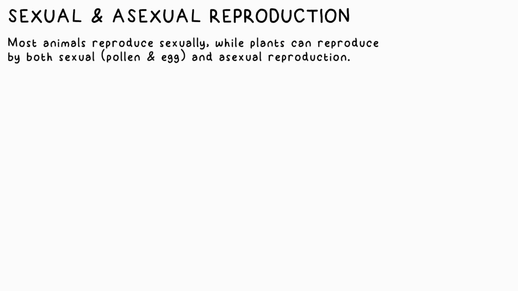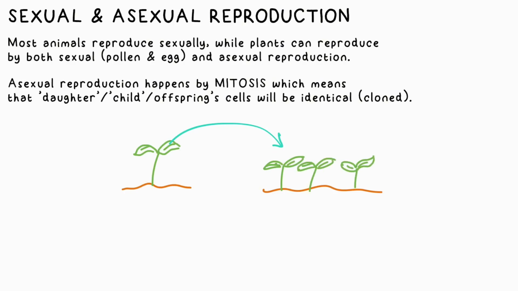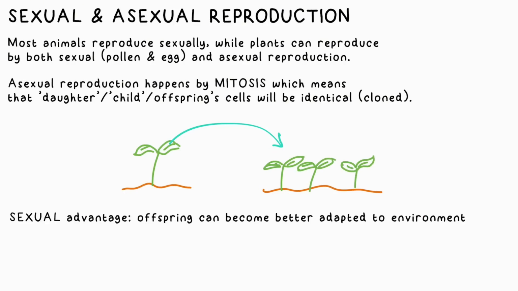Plants do this with pollen and egg cells, but they can also reproduce asexually. But as it doesn't involve gametes, the daughter cells will be genetically identical, so a clone of the parent is made by mitosis. An advantage of sexual reproduction is that variation occurs, which can result in organisms becoming better suited to their environment, more on this in a bit, so more likely to survive.